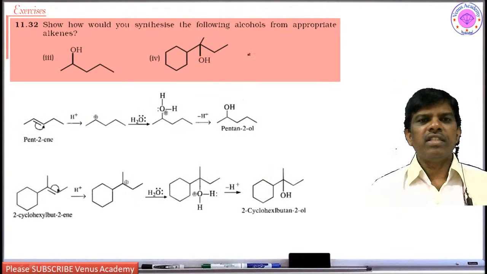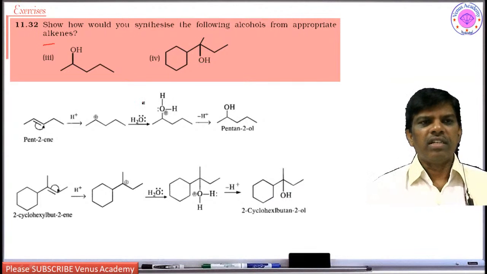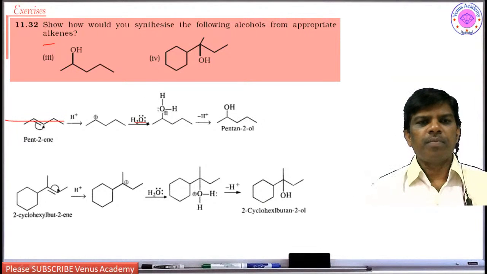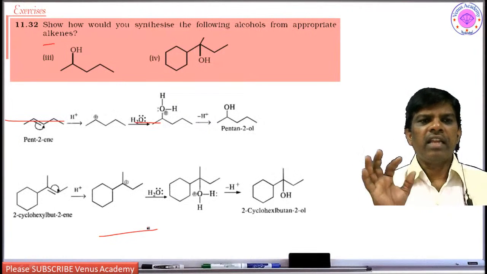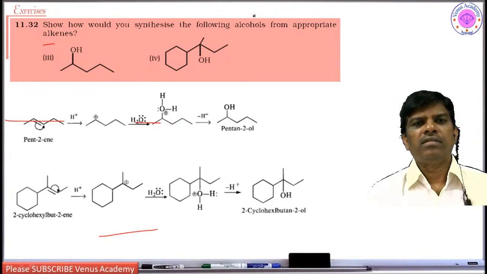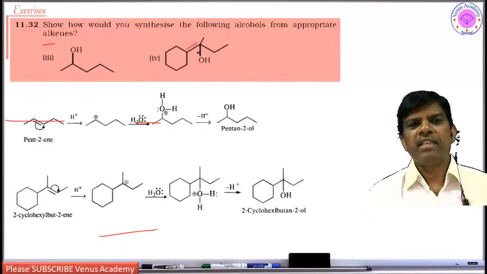Next, show how would you synthesize the following alcohols from appropriate alkenes. Same question. This is also a Markovnikov's product, and this is also a Markovnikov's product. Simply take the alkene and add water. You may have a question: if I take the alkene on this side, what is the product? It is going to form alcohol on both sides, because this is tertiary and this is also tertiary, so you get a mixture. That is why I have taken the alkene on this side.